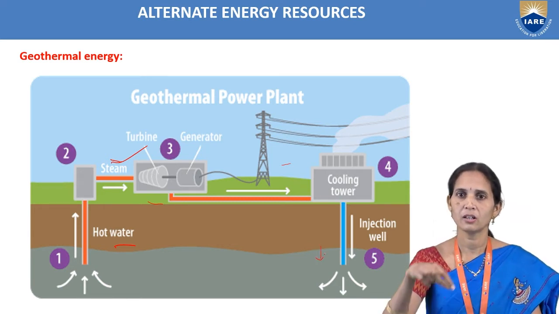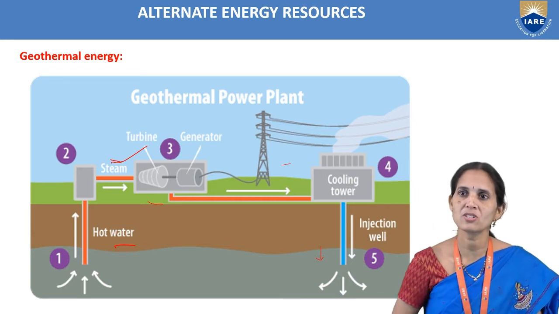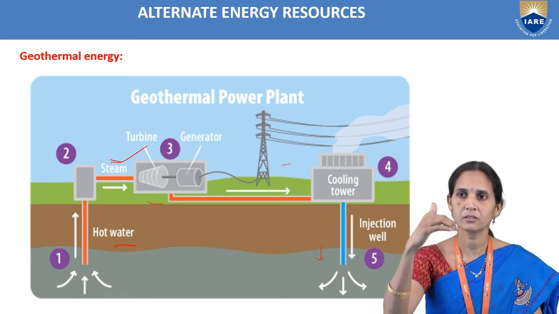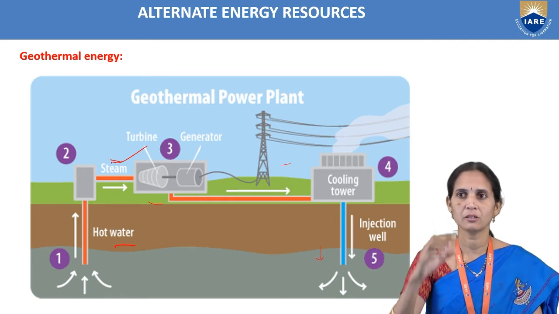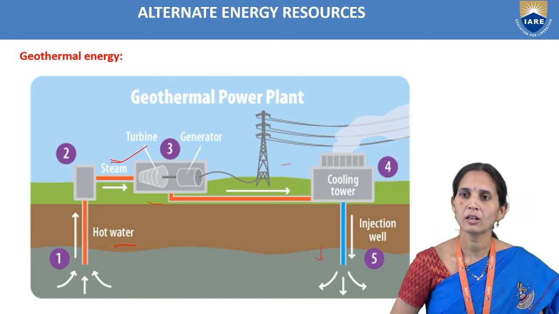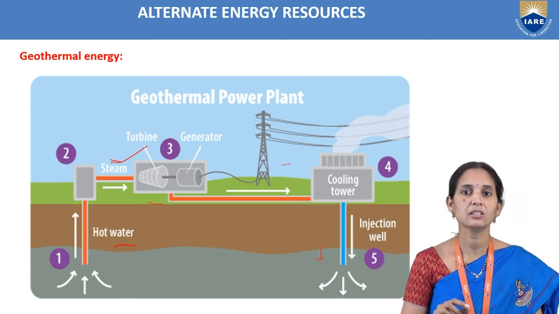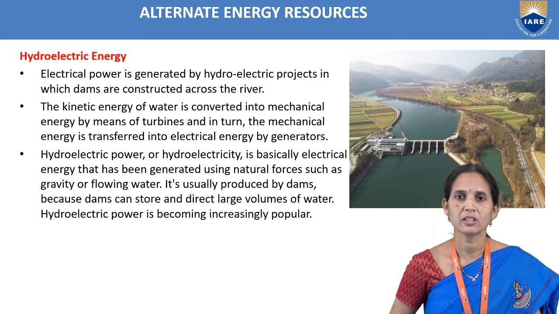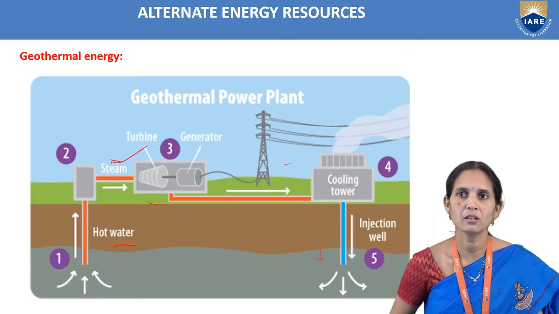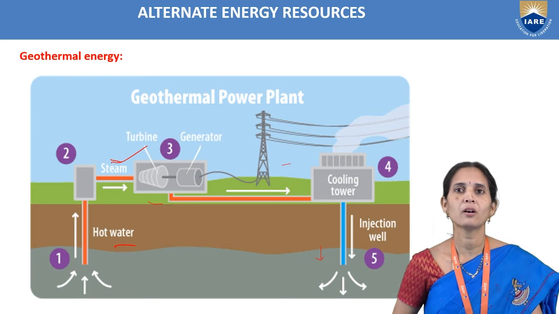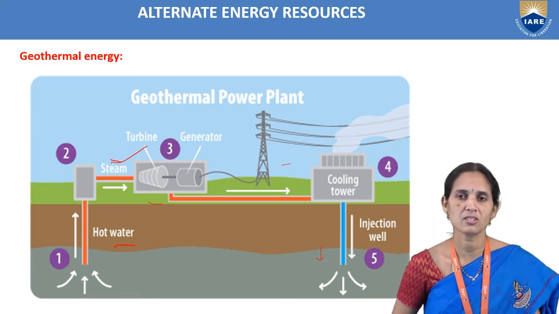We insert one more pipe, and we arrange a cooling tower here, as we can observe in the diagram. From that pipe we collect the cooled water again and send it back under the earth. So we discussed the geothermal power plant and how it works, how we generate electrical energy from geothermal energy, which is nothing but the hot water we collect from under the earth.